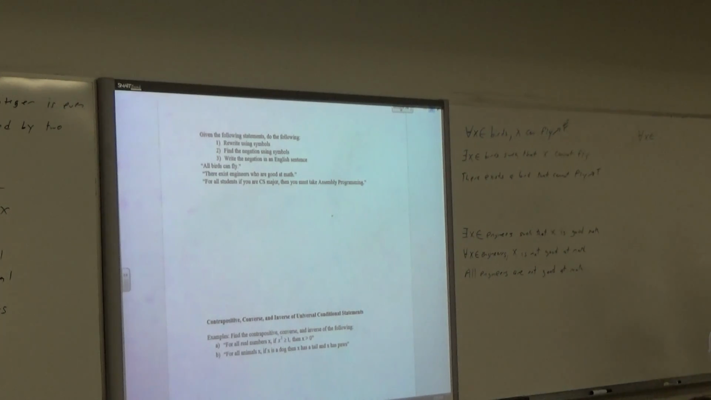For all x in some domain. Okay. Guys, what domain are we looking at? Students, right? So for all x in students. And then the rest of it is literally what it says. If you are a computer science major, or if x is a computer science major, then x must take assembly.